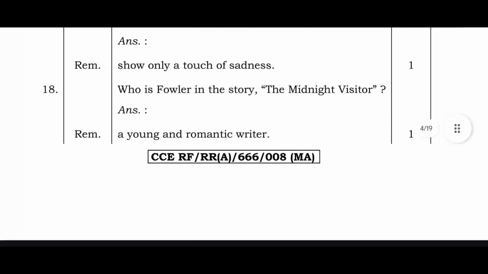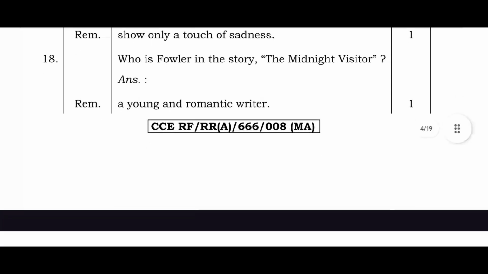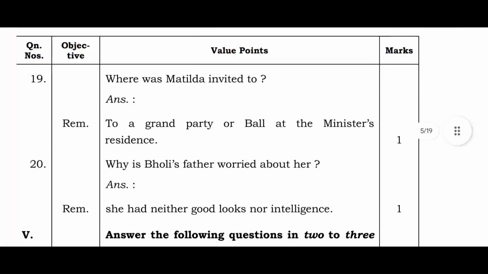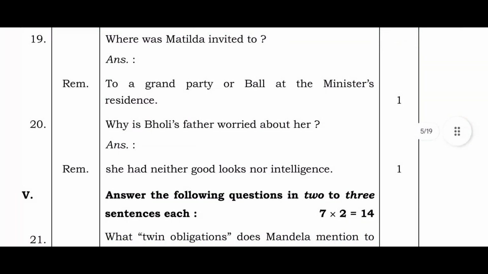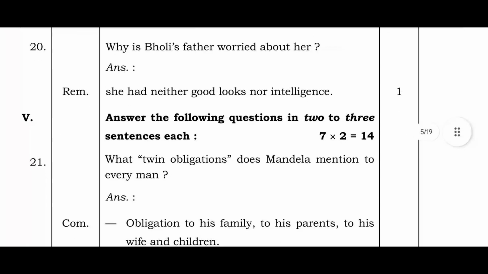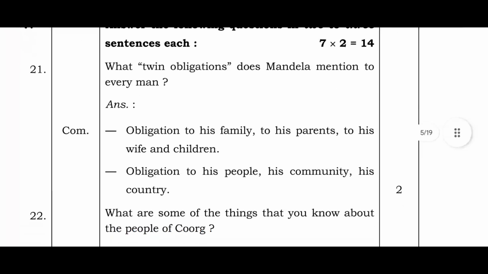Who is Fowler in the story The Midnight Visitor? A young and romantic writer. Where was Matilda invited to? To a grand party or ball at the minister's residence. Why is Boli's father worried about her? She had neither good looks nor intelligence.